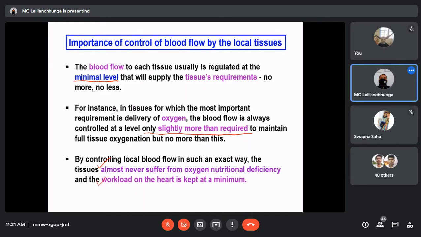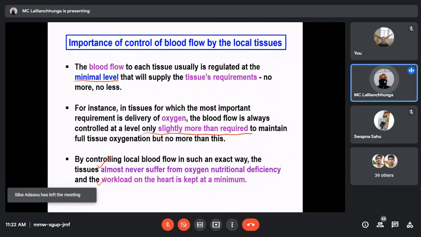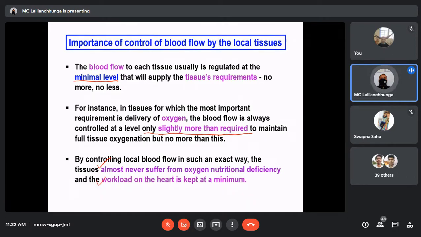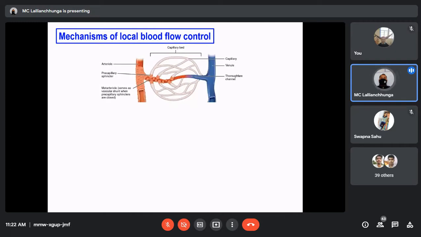By supplying just a sufficient amount of blood to a particular tissue or organ, the workload on the heart is also kept at a minimal level. Just enough volume of blood to supply nutrients to the particular tissue reduces the workload on the heart. Now, the mechanism of local blood flow control.